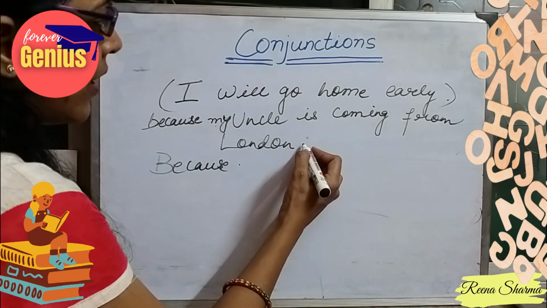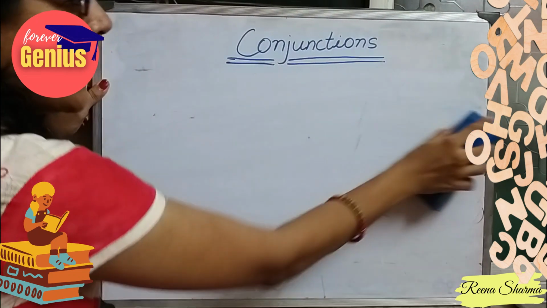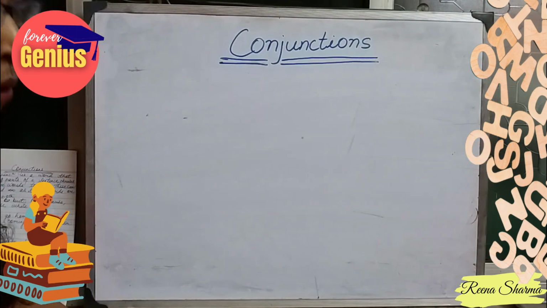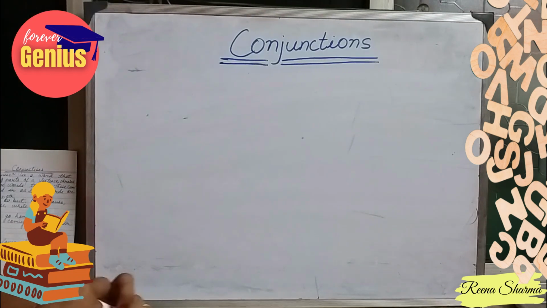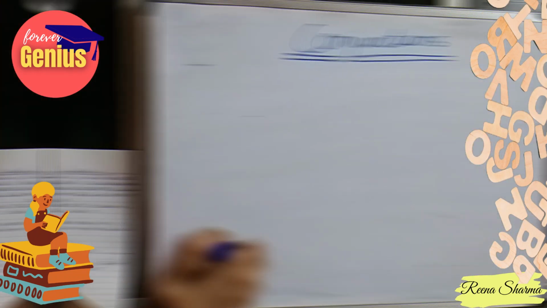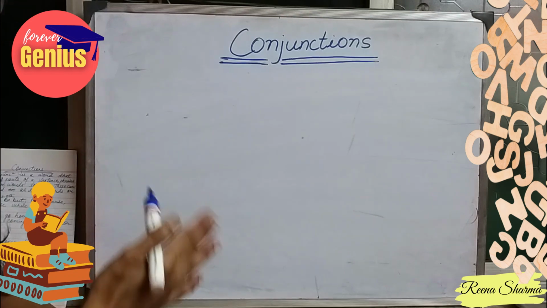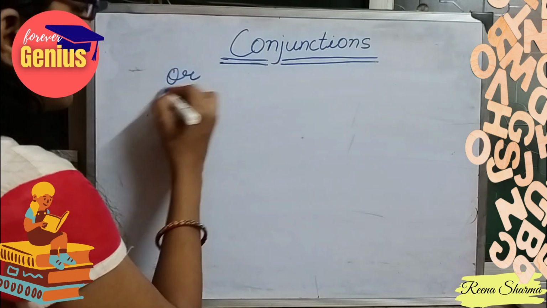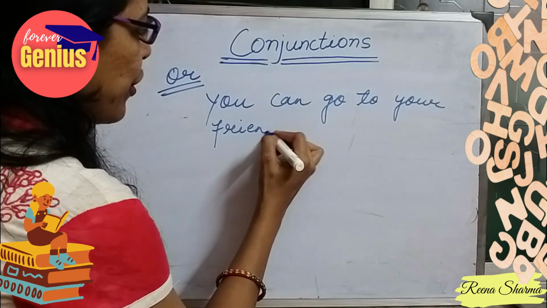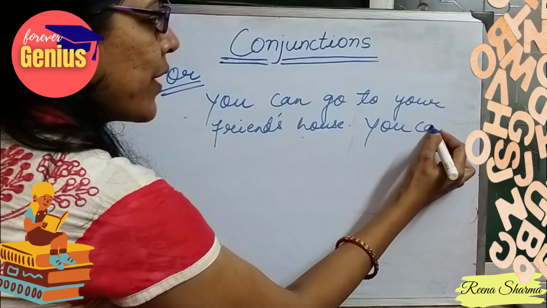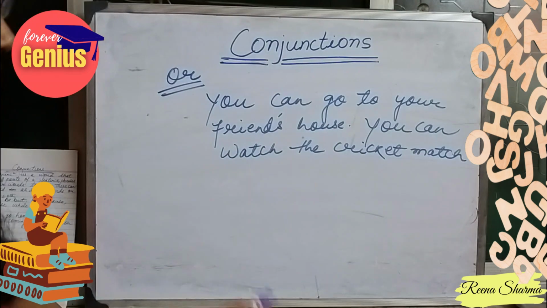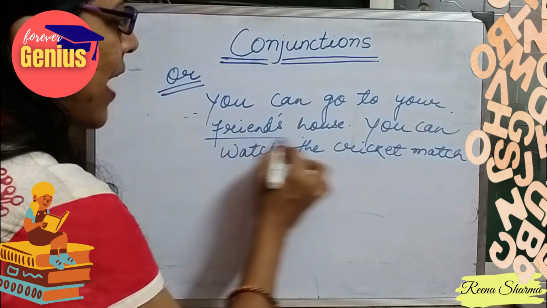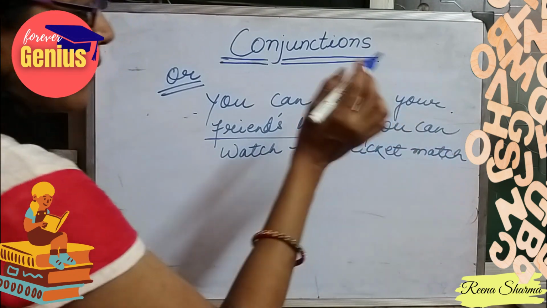When there is a choice, you cannot have both. You have to select either of the things. In those cases, what will you use? We are supposed to use the word or. See how to use the word or. You can go to your friend's house. You can watch the cricket match. So here, either you can go to your friend's house or you can watch the cricket match.